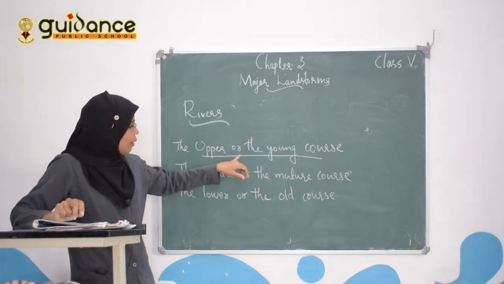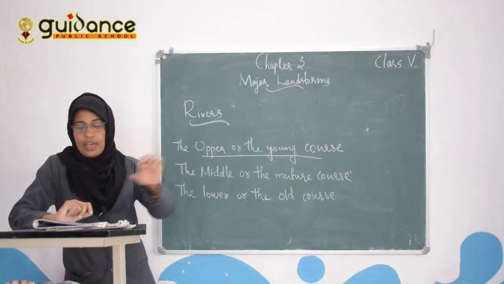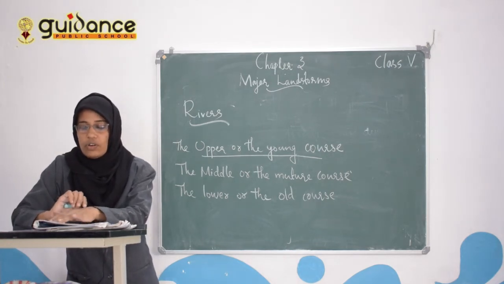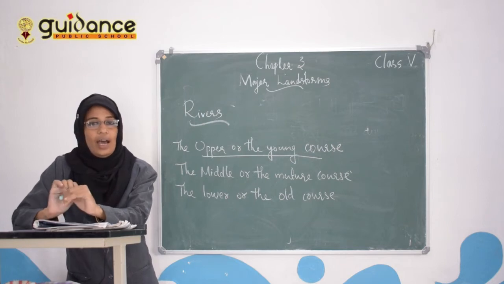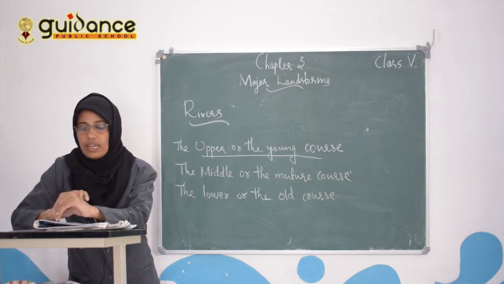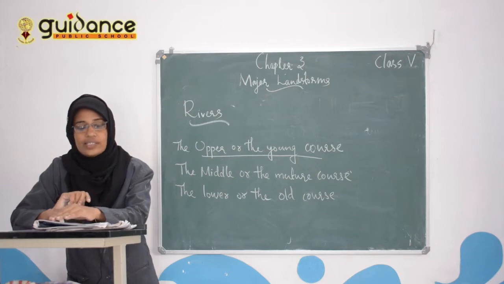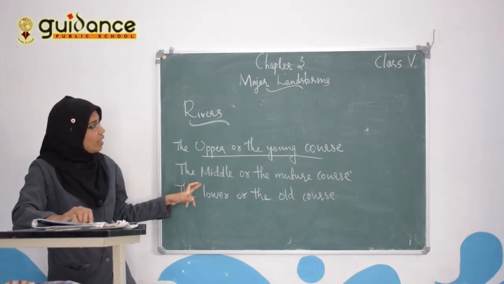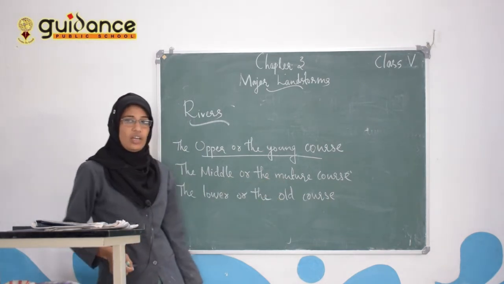First one, the upper or the young course. In this stage the river is originating and flows very fast, and cuts channels in the mountains while making its way. They create waterfalls, canyons and rapids. And the second stage is the middle or the mature course.